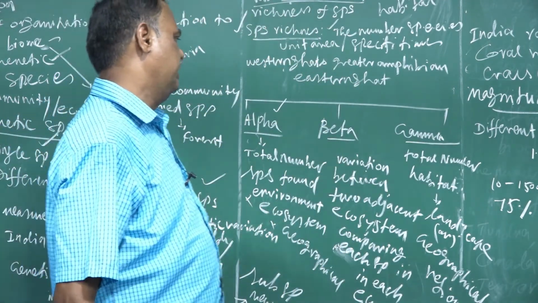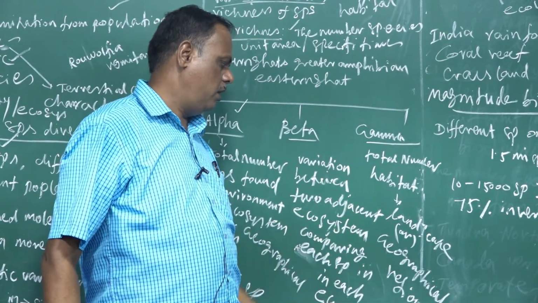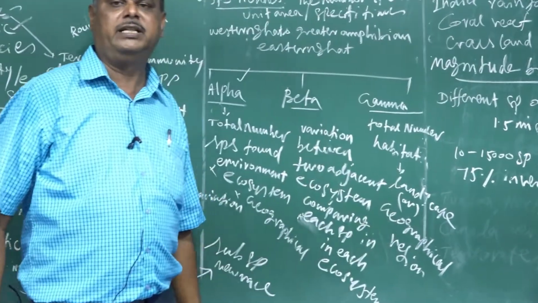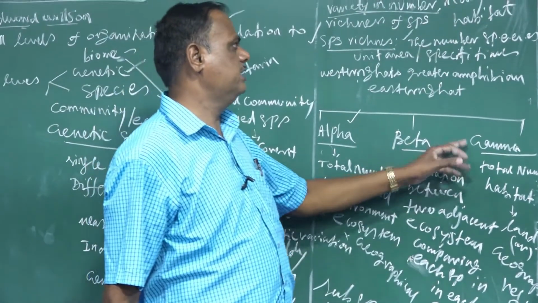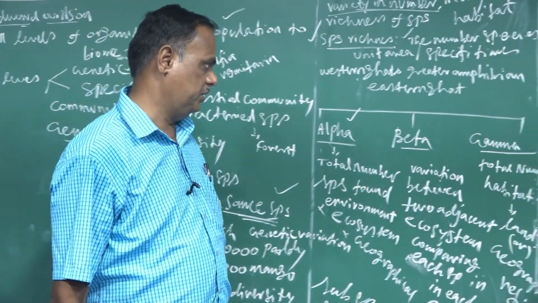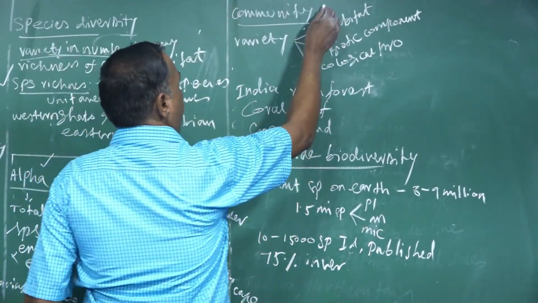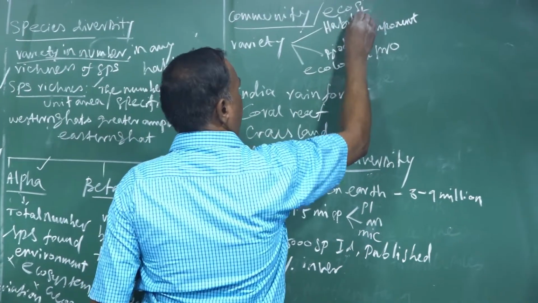How many habitats? The total number of habitats found in a landscape or geographic region comes in the category of gamma species diversity. Next we go for community or ecosystem levels.